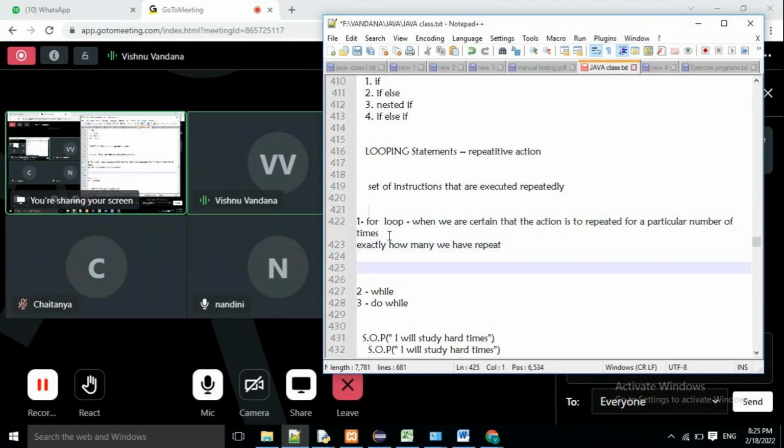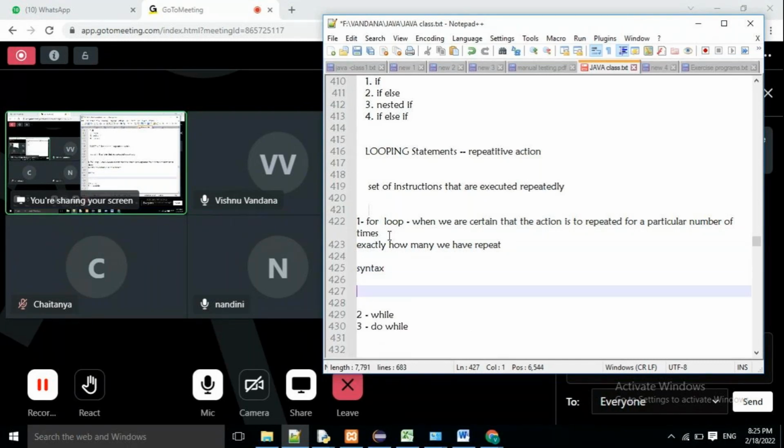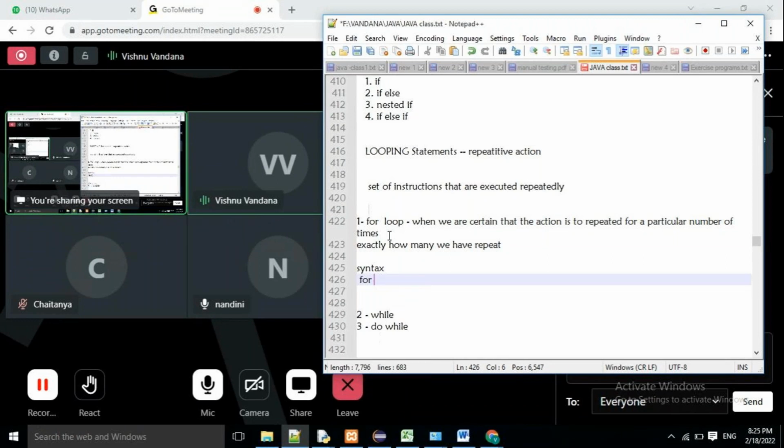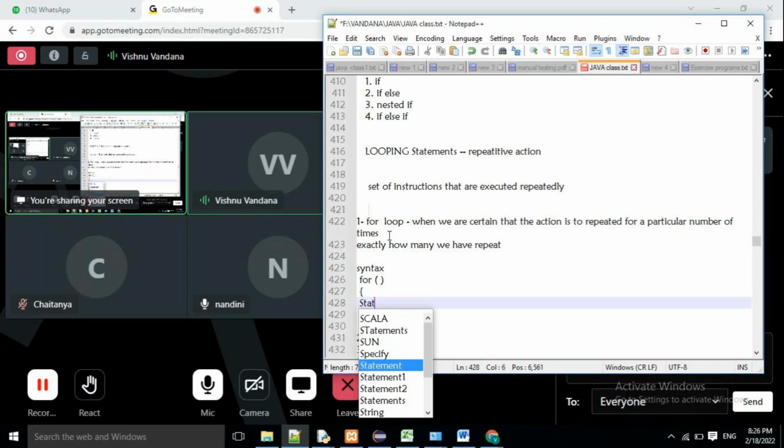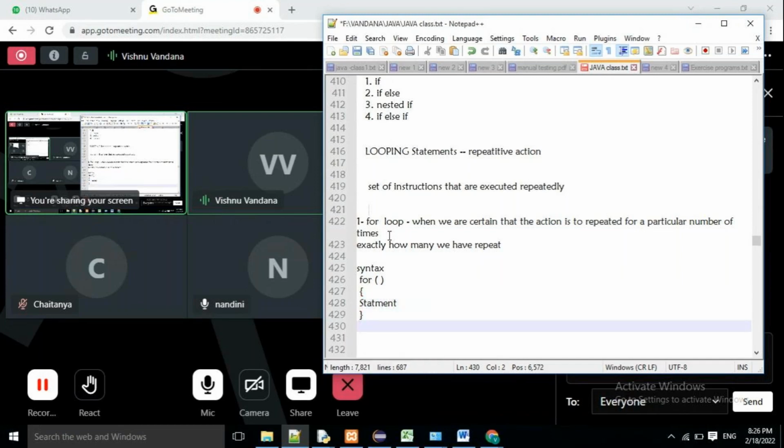Okay, so now the syntax for the for loop is: I give for, in brackets, then the statement which I want to repeat. But in these brackets, there are three keywords. Please remember there are three keywords. What are they?